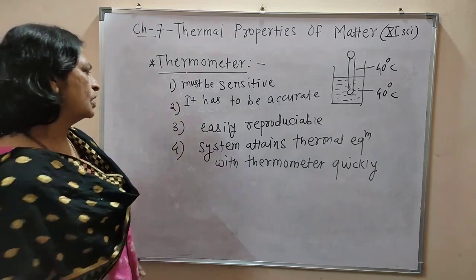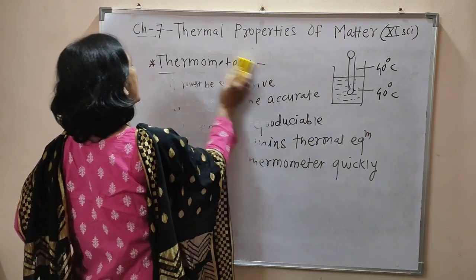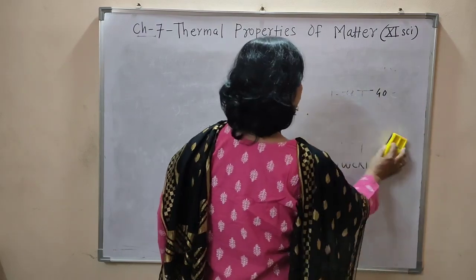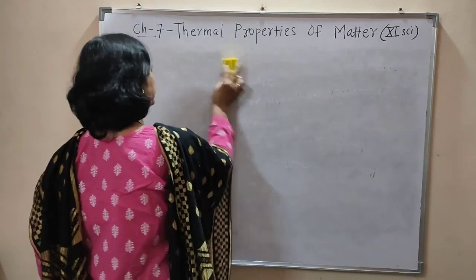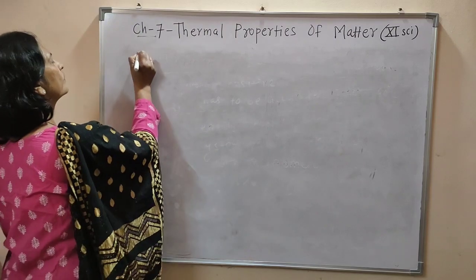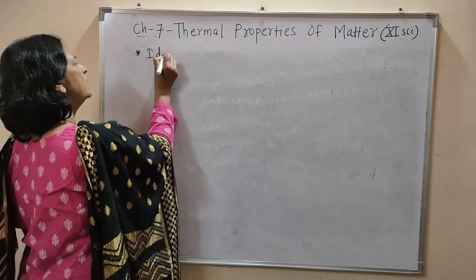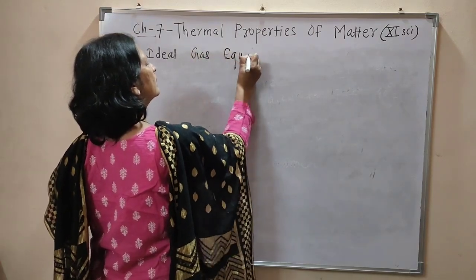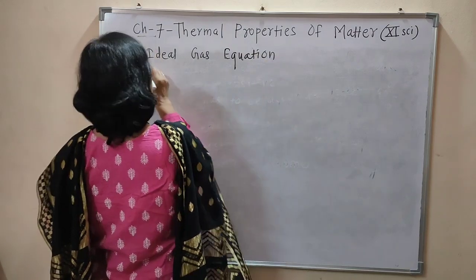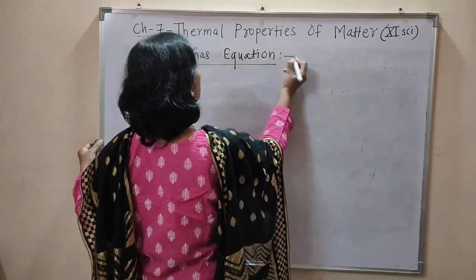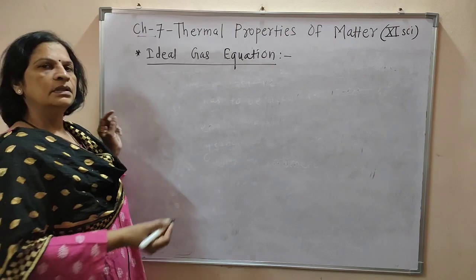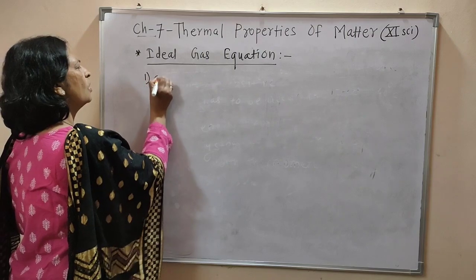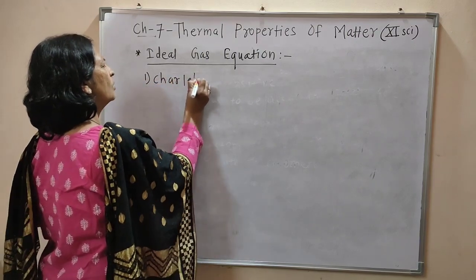Okay. Now the next question: obtain the ideal gas equation. To obtain the ideal gas equation, we have to study Charles law.